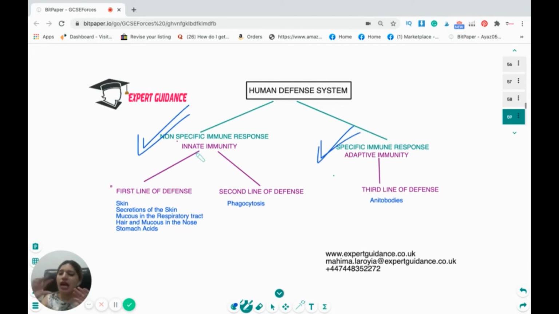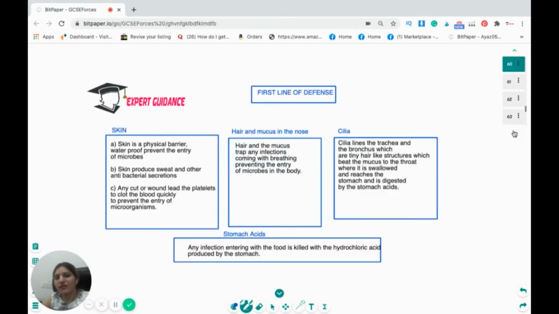Non-specific immune responses: no matter whether the disease is just a small dust particle or a big deadly virus, the first line of defense works the same way. So these are the skin, secretions in the skin, the mucus in the respiratory tract, the hair and the mucus in the nose, the stomach acids. Then the second line of defense is phagocytosis, which is the white blood cells, which come and eat away the infections. Now, after these 2, the first and the second line of defense, or the non-specific immune response, if the infection does not go away, then your body comes with a third line of defense, which works with antibodies. And that is the adaptive immunity or the specific immune response.